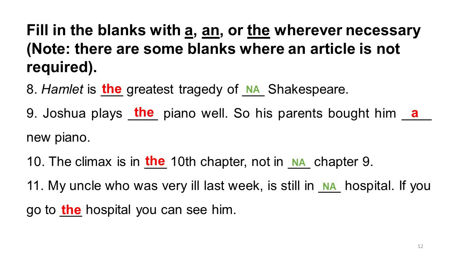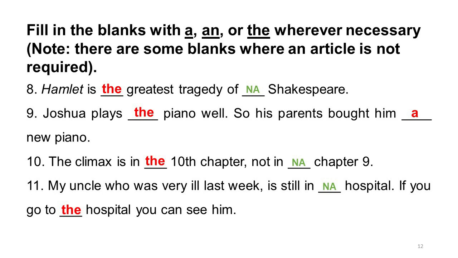Next, Joshua plays the piano well. With the names of musical instruments, yes, the rule also says you have to use article the, definite article. So because piano is a name of a musical instrument, we will use article the here and say Joshua plays the piano well. So his parents bought him a new piano, and here you use article a because you're not talking about piano as a generic term. We are talking about now a piano that Joshua's parents bought for him. So his parents bought him a new piano.